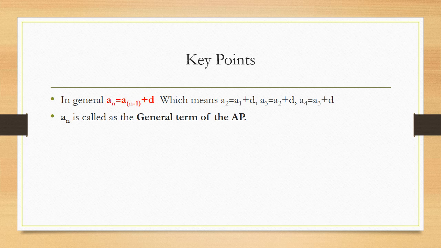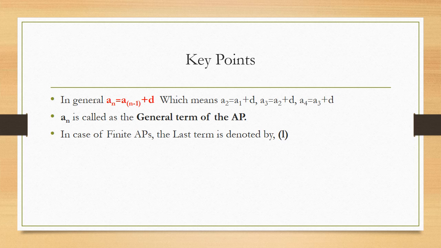Next, an is called the general term of an AP, which means if I put n is equal to 1, that is going to give me the value of the first term. Put n is equal to 2, that is going to give me the value of the second term. Likewise, as I go on changing the value of n, the value of this entire term is also going to change. Therefore, this is known as the general term of the AP.